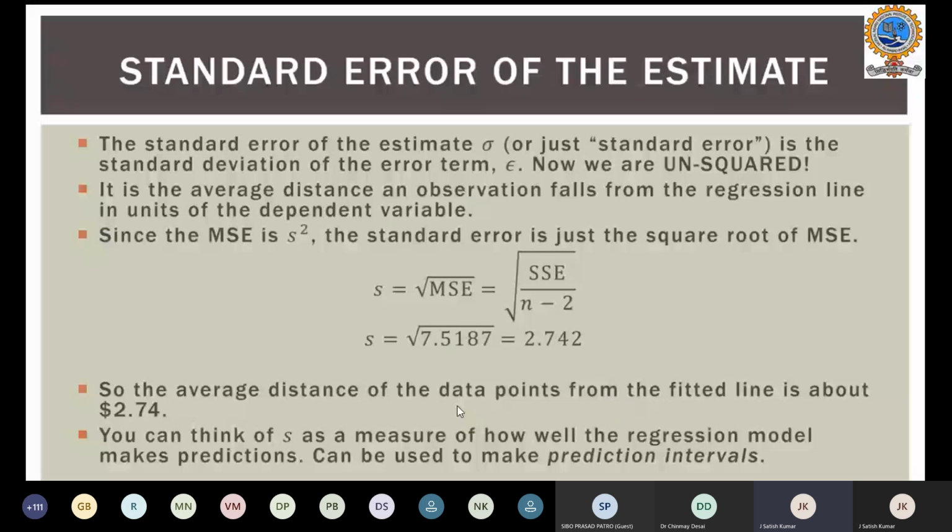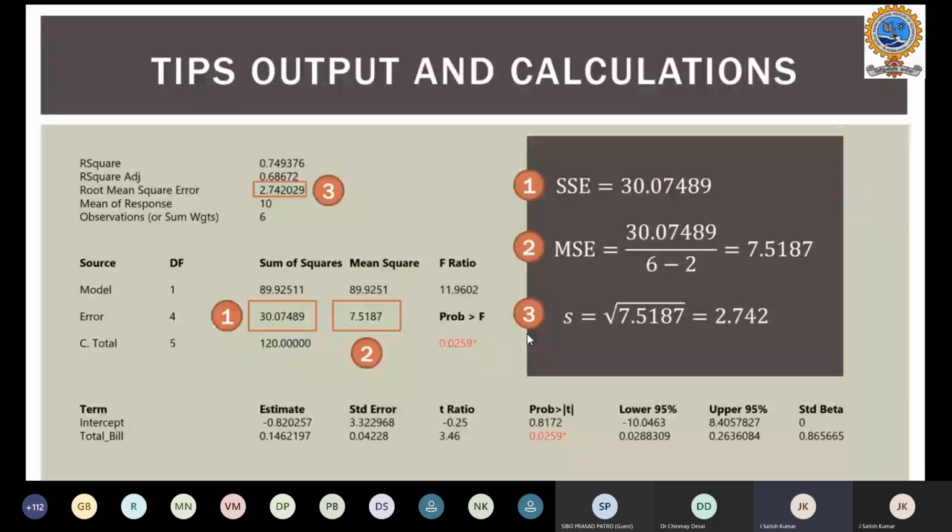We can say that approximately $2.74 is the variation we are observing, the error across this regression model that we predicted. In other words, our SSE is 30, the mean square error is 7.518, and the standard error is 2.74.